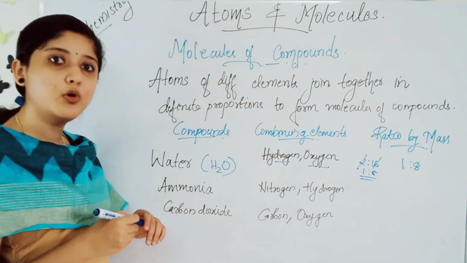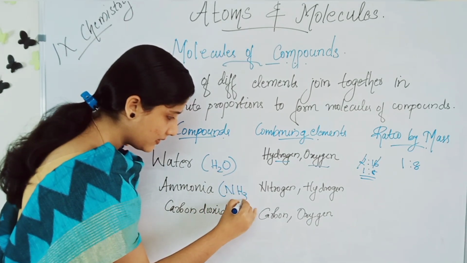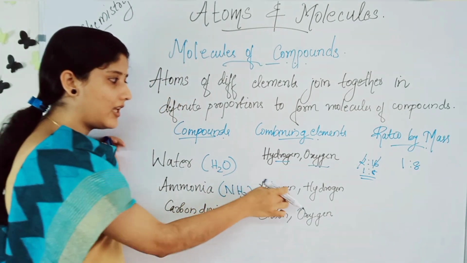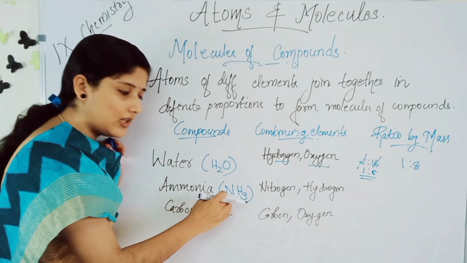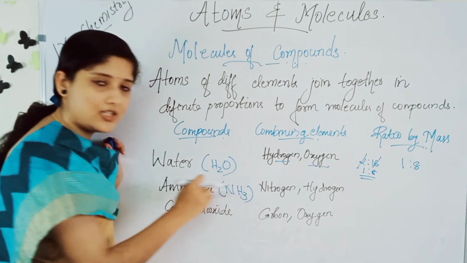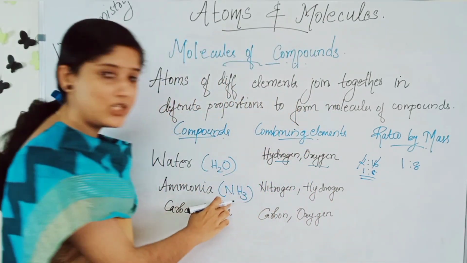Next is ammonia. Okay, ammonia is what? NH3. Nitrogen and hydrogen are the combining elements in ammonia. Nitrogen is 14 and there is hydrogen, but 3 hydrogens are there. So, what will be the ratio? It is nitrogen is to hydrogen.